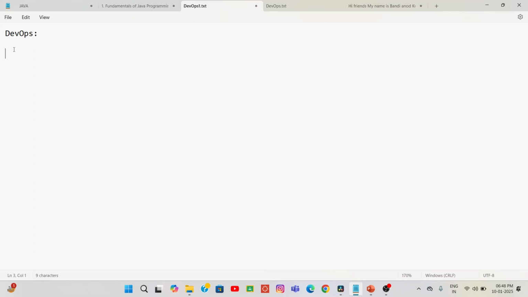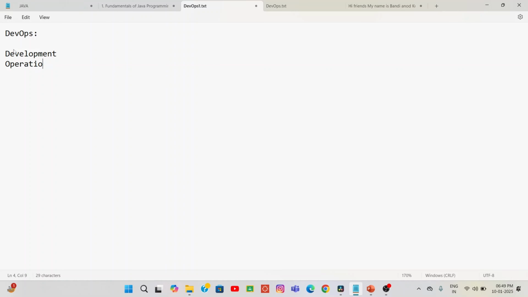Now let's start our DevOps session. What is DevOps first of all? DevOps is a combination of two terms. The first term is development, and the second term is operations.